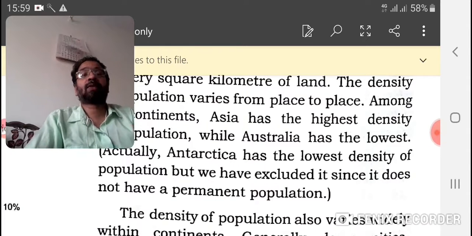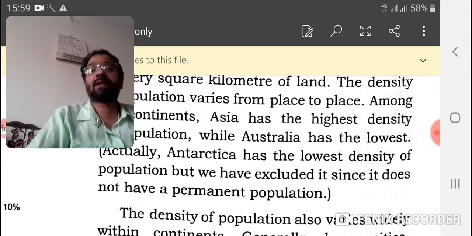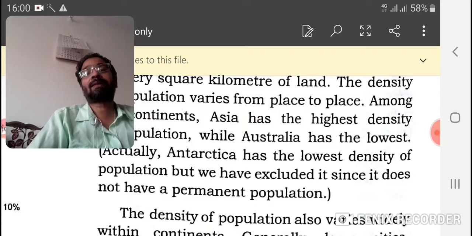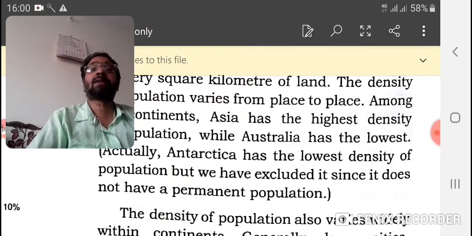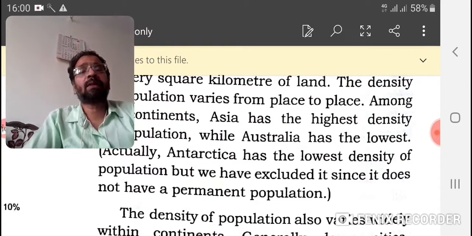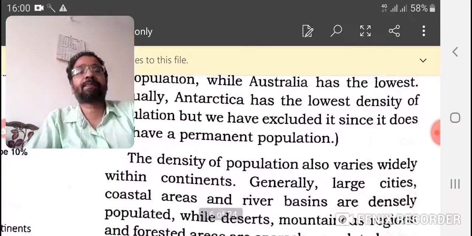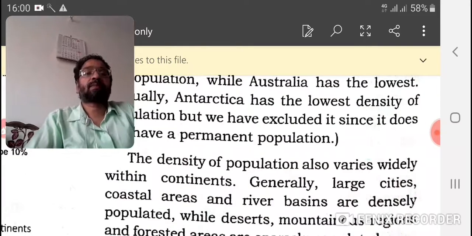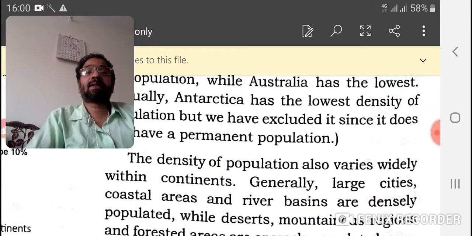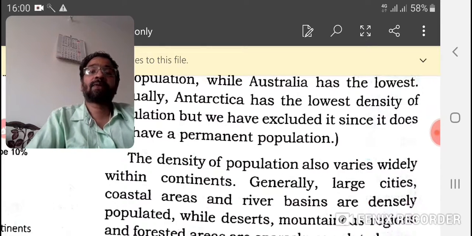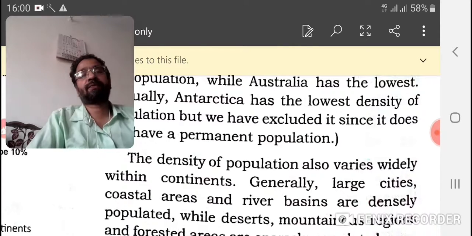Why does Australia have the lowest? Because of climate, and there are many reasons behind it. And even Antarctica has a very low density of population. Why? Because of the climate. That place is not good for life.